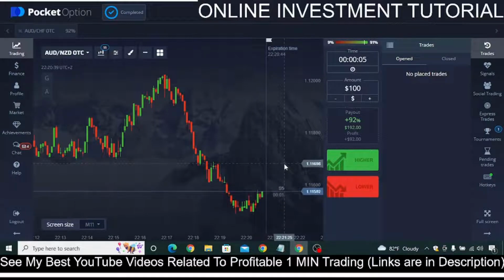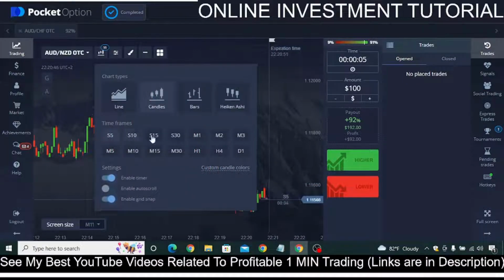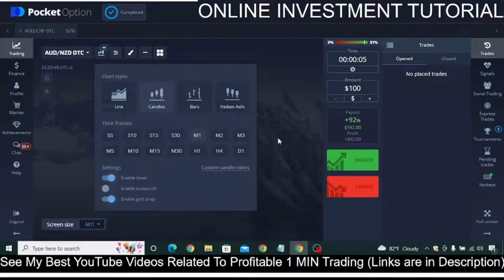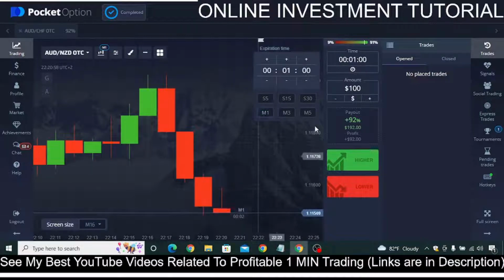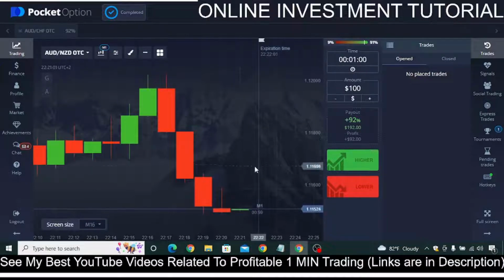Now you do have the flexibility of selecting the time frame, okay. So you can make these candles 10 seconds, 15, 30, 1 minute, okay. Let's make it 1 minute. And the trading expiration time also you can select: 5 seconds, 15 seconds, 30 seconds, 1 minute. And whatever time frame you are selecting, according to that your trade will be executed.